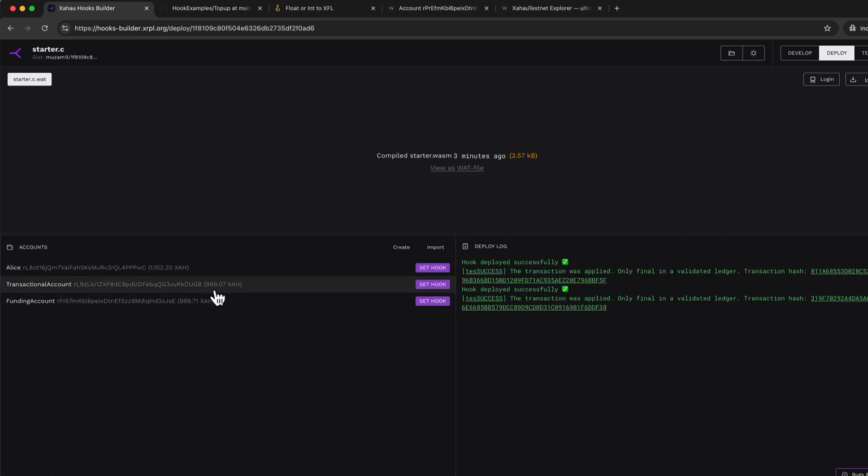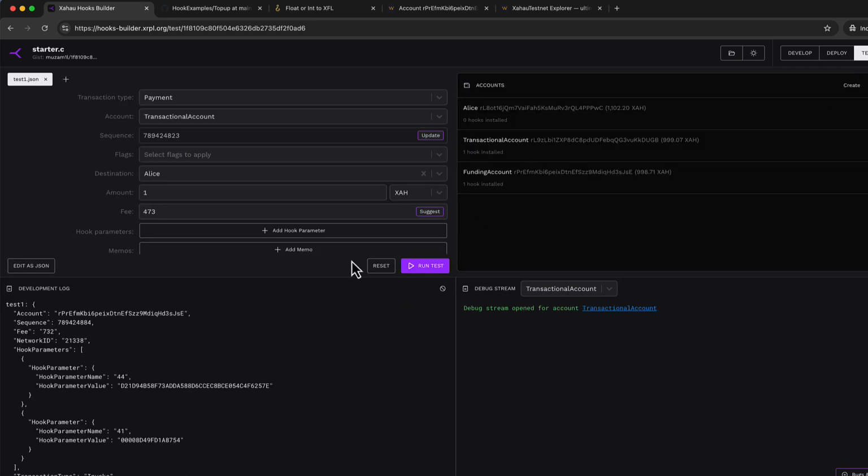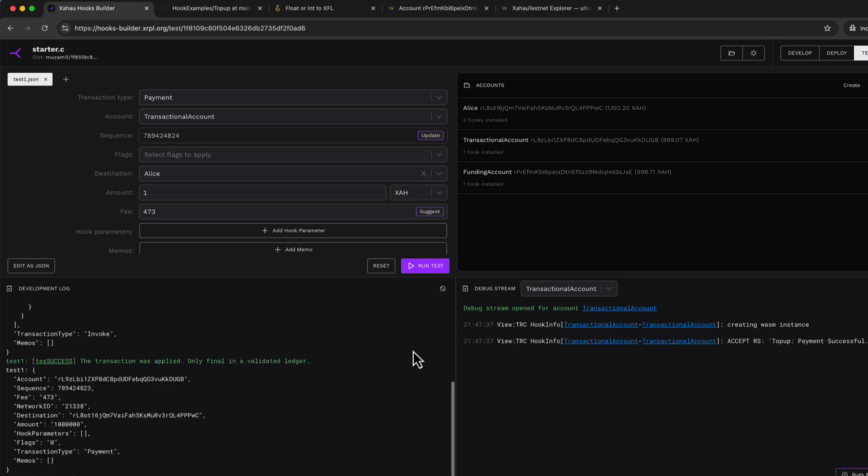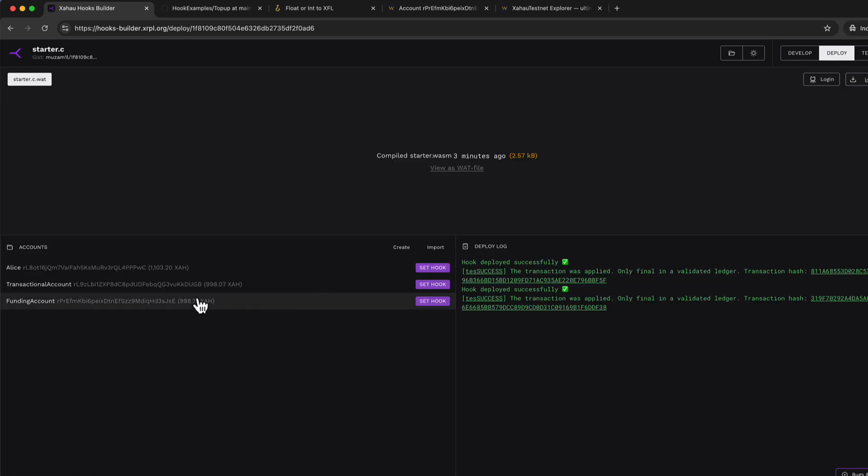So we have 999. If I send 1 ZA, it will be 998, and this should not trigger the top-up request. Let's wait. It's 998. The balance doesn't get updated, which means it didn't send a request for the top-up. Now let's send 4 ZA, which makes the balance 994, which triggers a top-up request to the funding account.